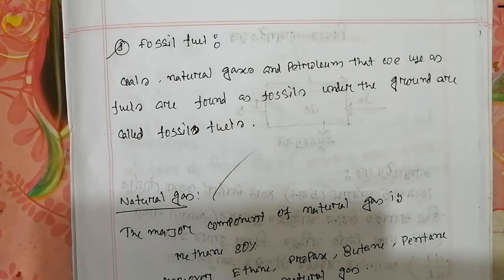Okay? Then we can say something about fossil fuels. Hundreds of millions of years ago there was a time when this world was full of forests, low lands and seas where aquatic plants, phytoplankton and zooplankton were available. These plants and animals went under the soil because of massive natural disasters from time to time. That means these natural resources went underneath because of natural disasters.